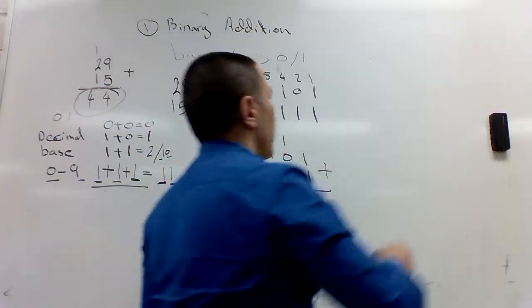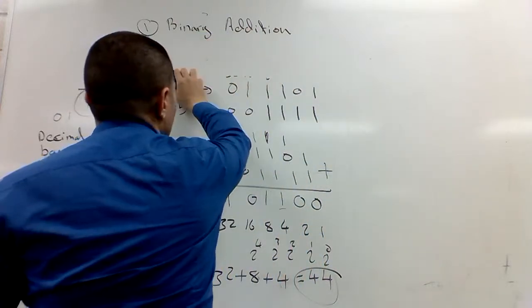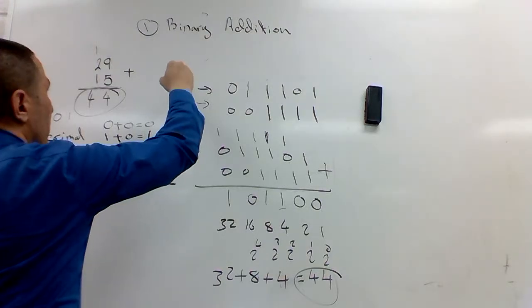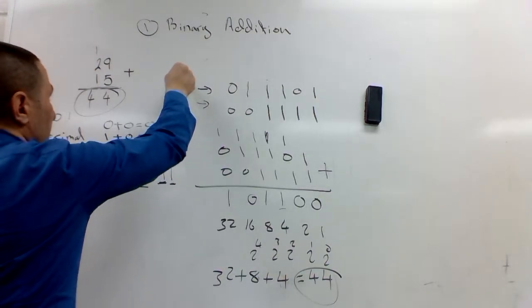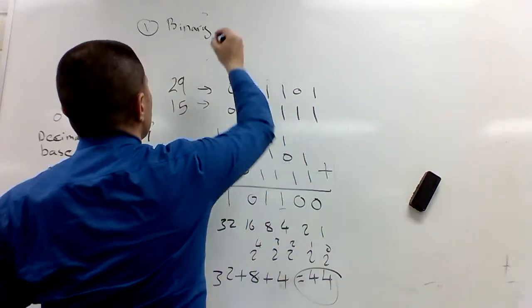Now let's go to binary subtraction. Let's subtract the same numbers so we don't have to convert into binary again.